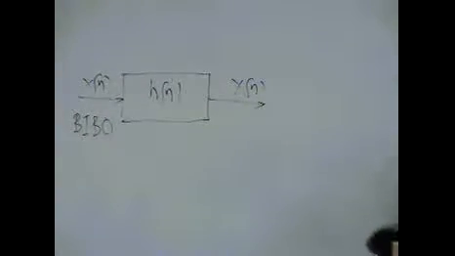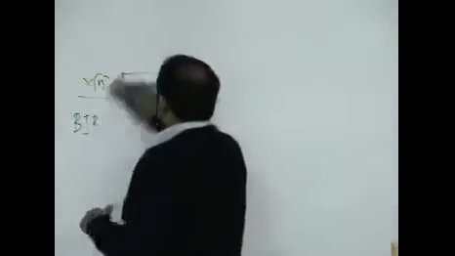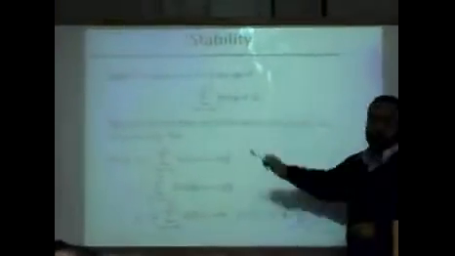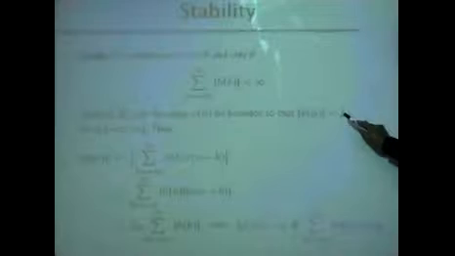So the criterion for a system to be bounded input, bounded output stable: bounded means finite, which is less than infinity. Bounded means a value which is not infinity. So this is the criterion for stability. We'll come back and revisit this criterion. Then there are a few more definitions which are important.